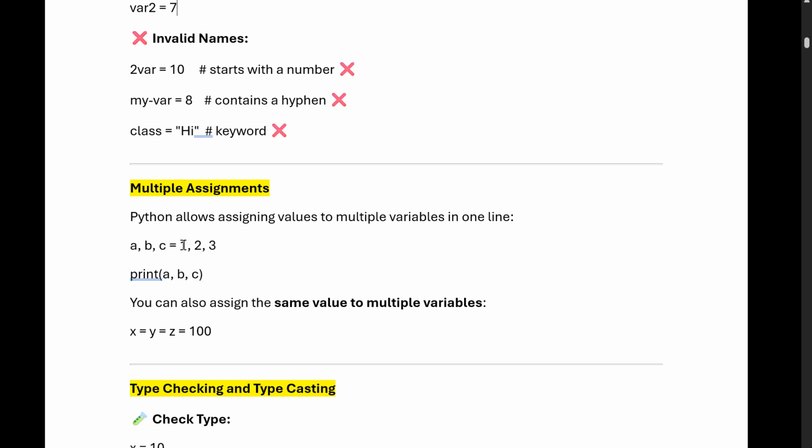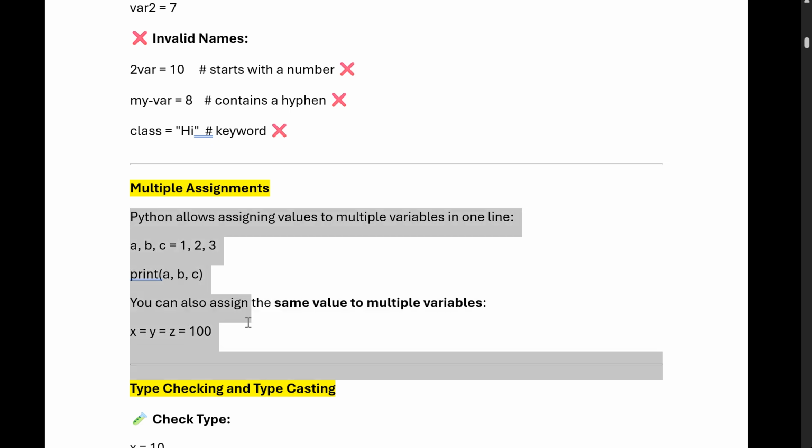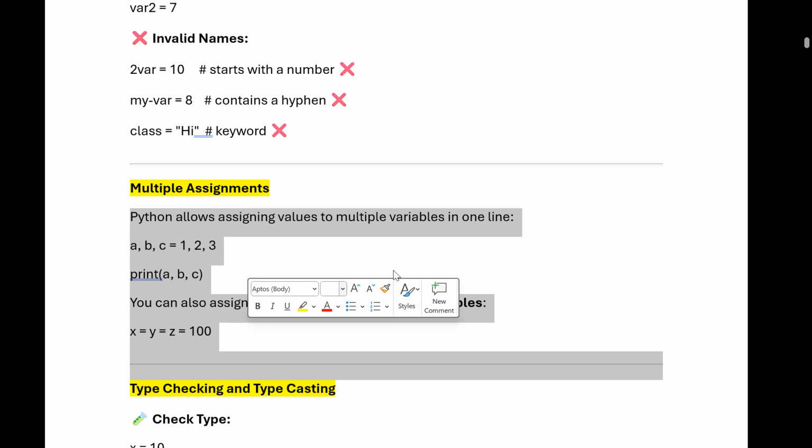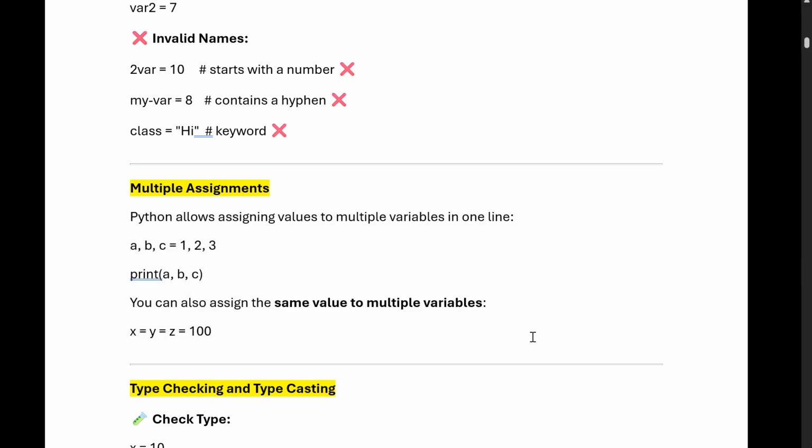If there are three variables and we want to assign the same value, we write x = y = z = 100. It will assign 100 to all of them. This way we can assign multiple values or the same value to multiple variables.